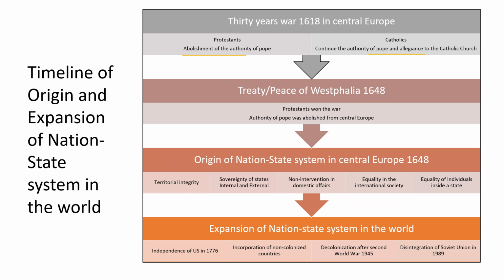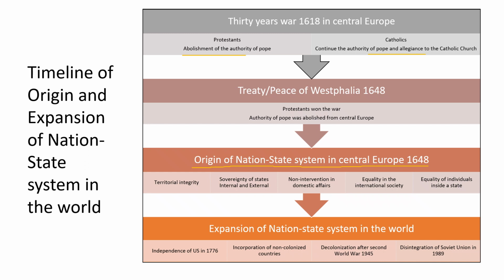Then students, in 1648, this war ended with the Treaty of Westphalia, or we can say with the Peace of Westphalia. Protestants won the war, and as a result of this war and the treaty, the authority of the Pope was removed from Central Europe. Then students, this was the beginning of the nation-state system. This was the origin of the nation-state system in Central Europe, 1648.